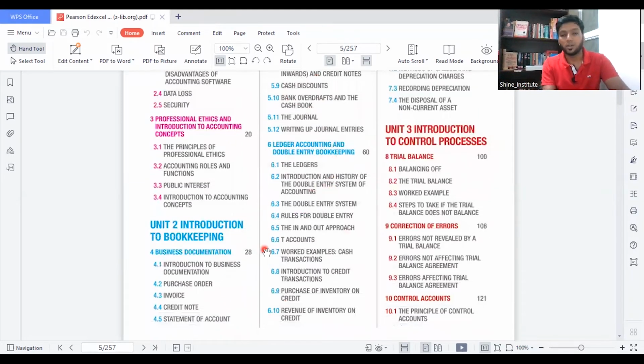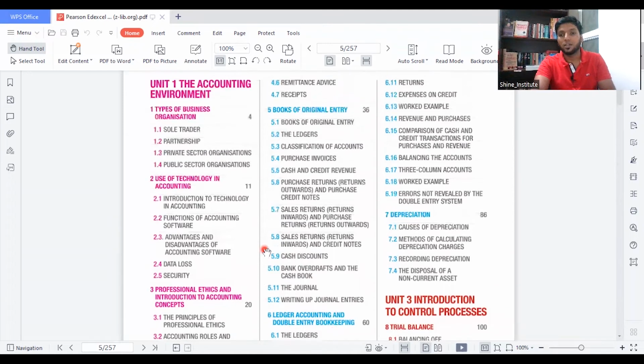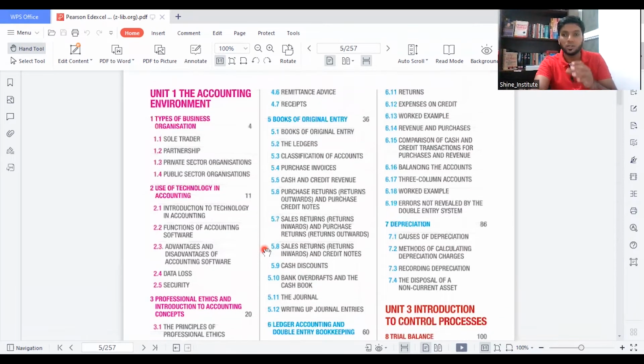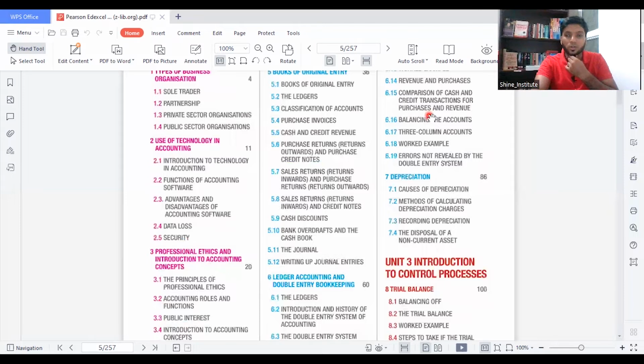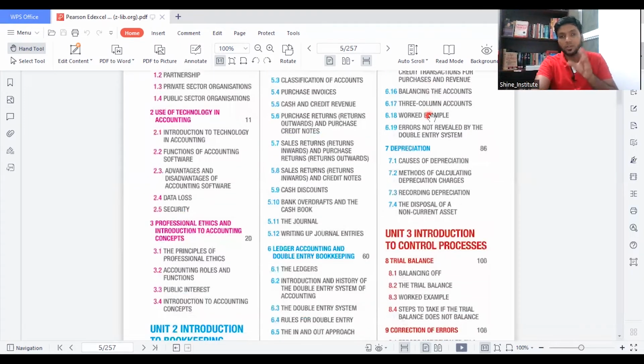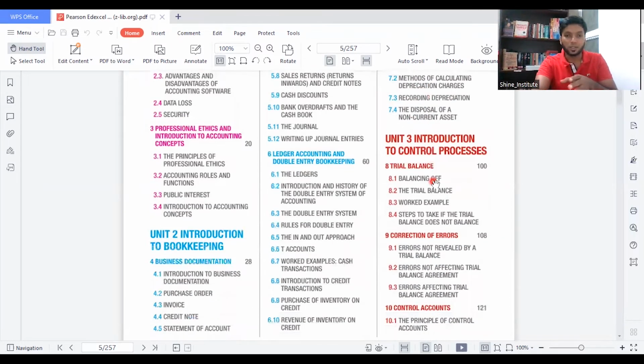Ledger accounting and double entry bookkeeping: how do you record the ledgers and what type of double entry system works? How do we open up a T account? How do you record these transactions? These are explained in chapter number 6. If you are a student learning chapter 6, I will always advise you not to jump to chapter 7 straight after chapter 6, because you will not understand anything in chapter 7 if you do not know the basics of accounting. So how do we come to that point?